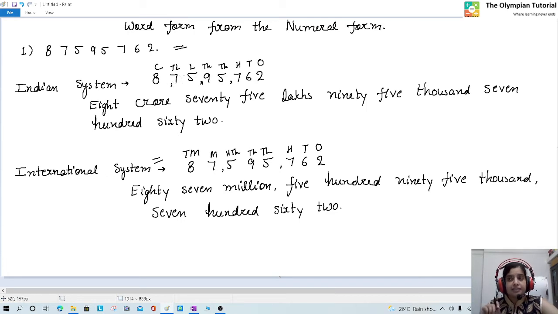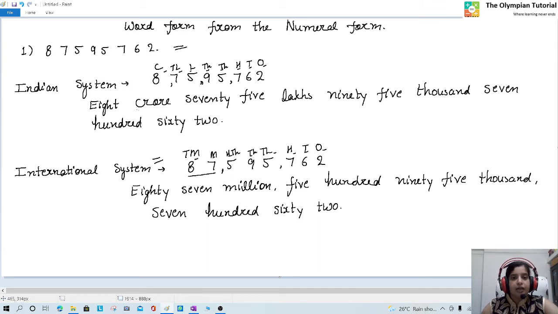And in the international system, we start from the extreme right but put commas after every 3 digits. After that, we will write the place value on top of the digits.